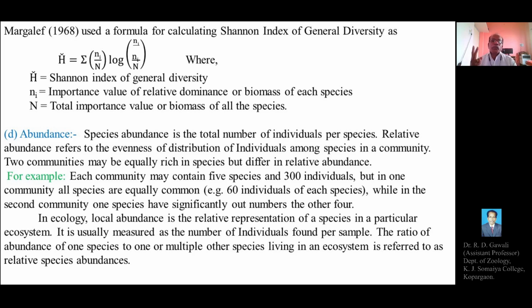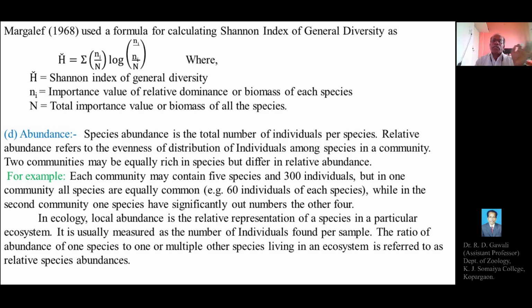Two communities may be equally rich in species but differ in relative abundance. Species abundance means the total number of individuals of a particular species.